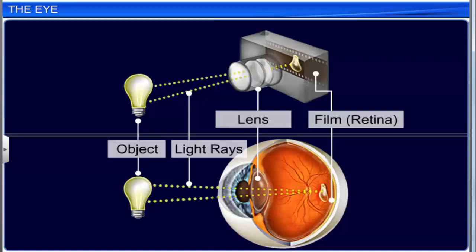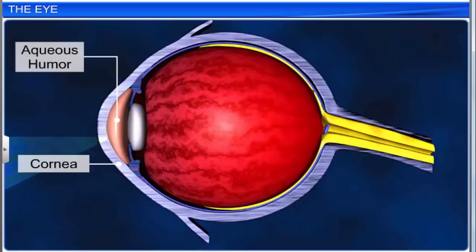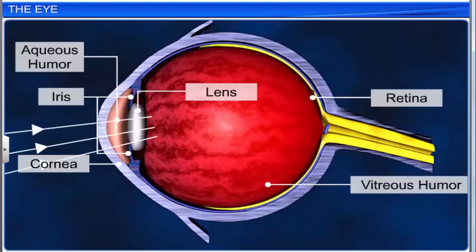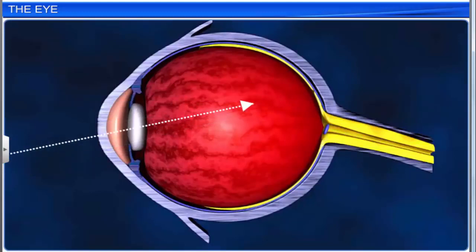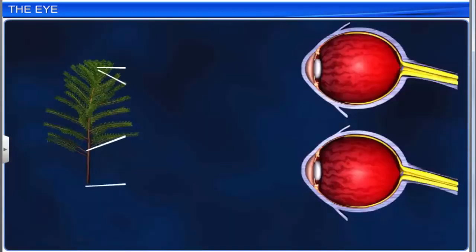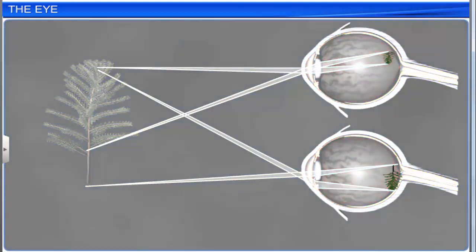The human eye works like a camera. The cornea, aqueous humor, lens, and vitreous humor all act as small lenses and refract light rays to focus on the retina. The iris acts as a diaphragm and regulates the amount of light entering the eye. Maximum refraction is done by the cornea, and the lens brings final adjustment. Light radiations stimulate the photoreceptors on the retina and form a small and inverted image.